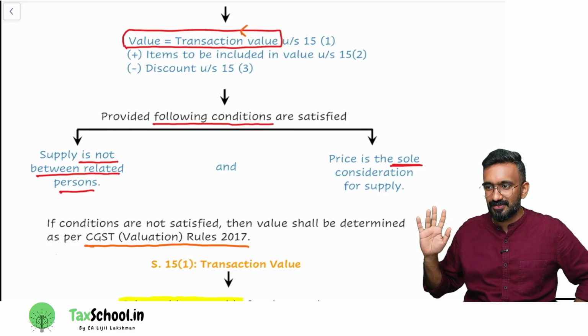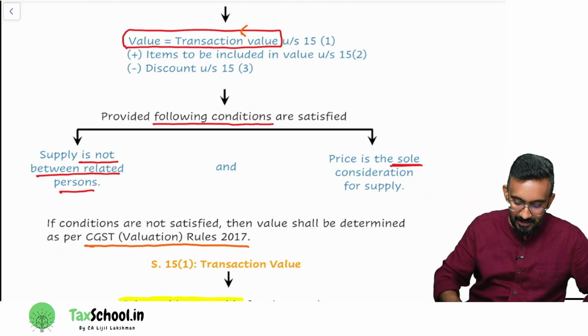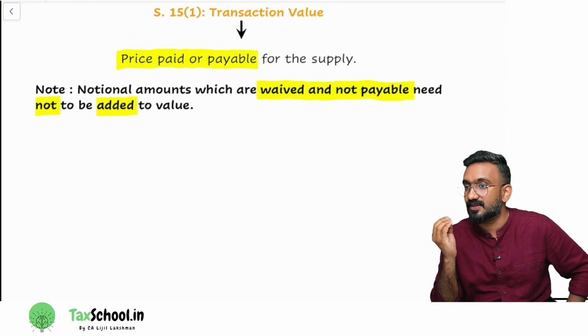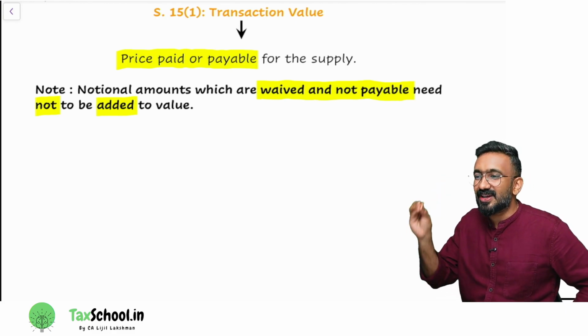Shall we go down and then learn 15.1, 2, 3 and finish this chapter for this session? Can I do that? Okay. 15.1. What you should do for the examination is remember these wordings so that you can write working notes. How is 15.1 transaction value defined?